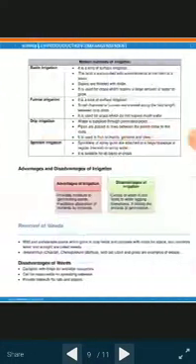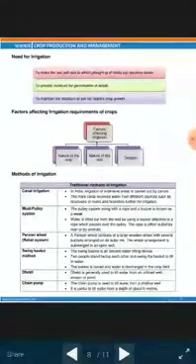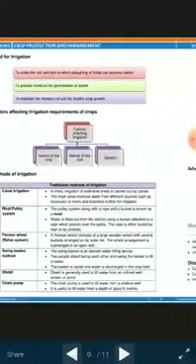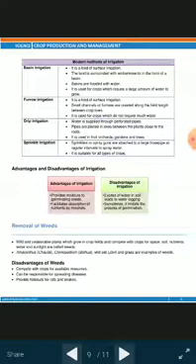So here two tables are given, and here some traditional methods of irrigation are given, and some modern methods of irrigation are also listed here. Now the advantages and disadvantages of irrigation are also given here.